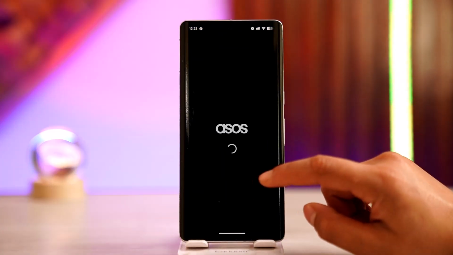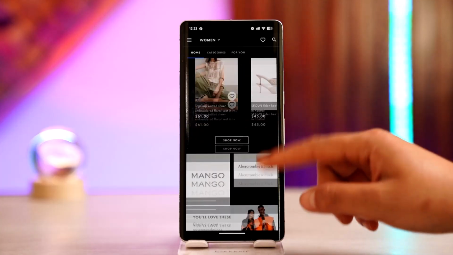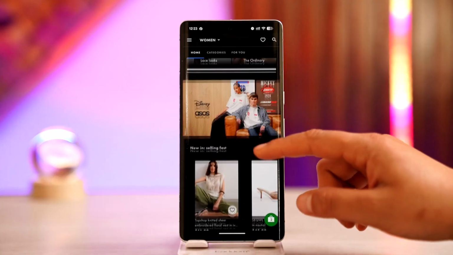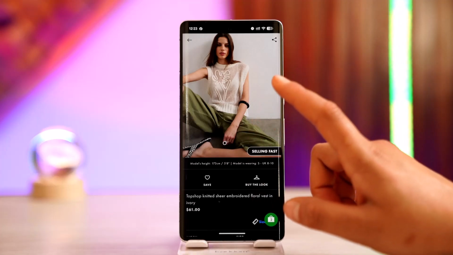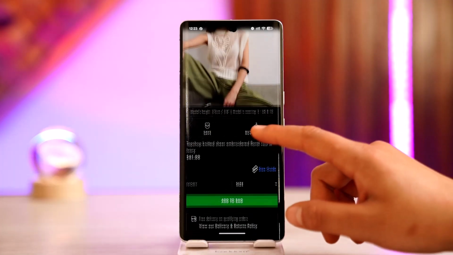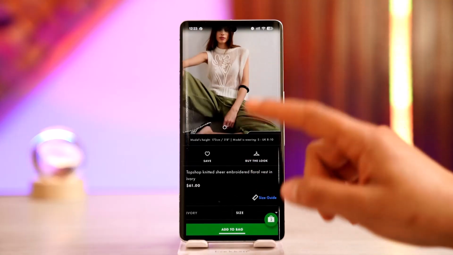You want to go to the product that you want to save for later. You just want to go ahead and start looking for the item or browse the item. Let's see, this is the one. If I want to save this for later, first of all, let me go ahead and select the size, quantity, and whatever else we want.